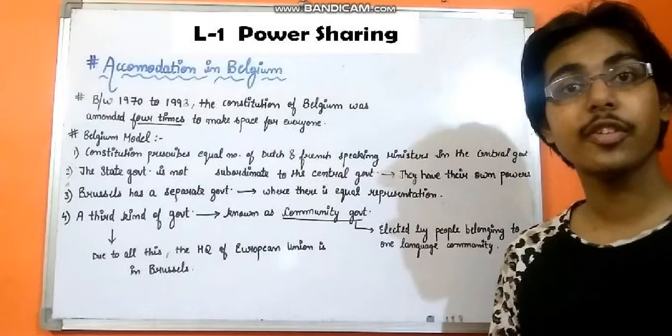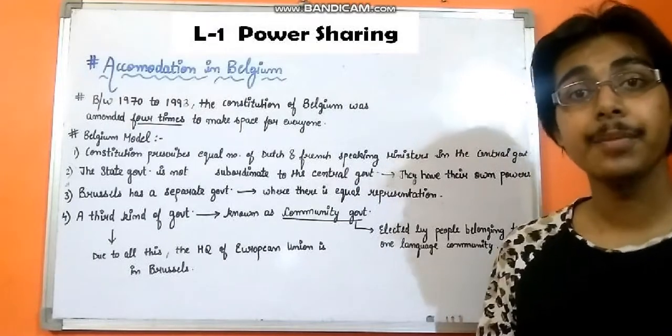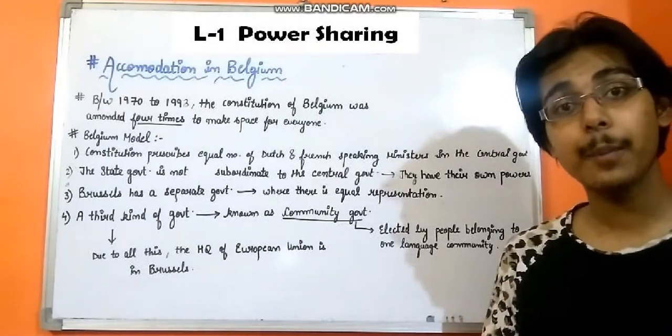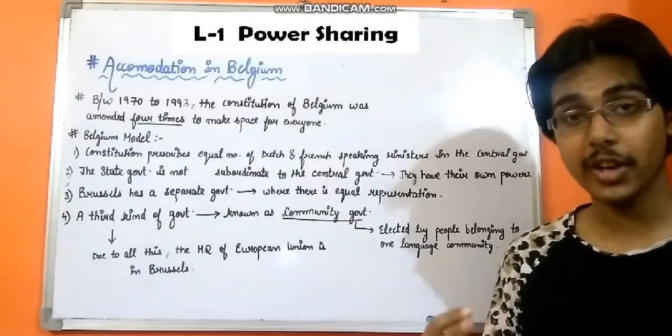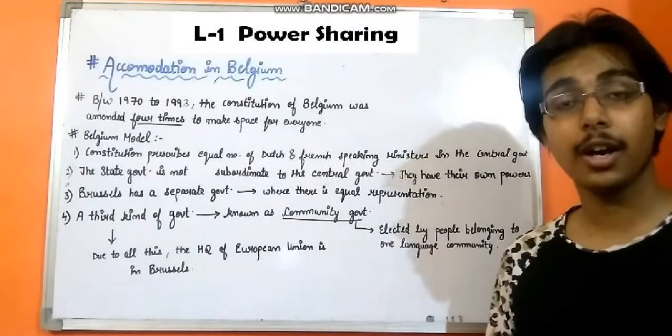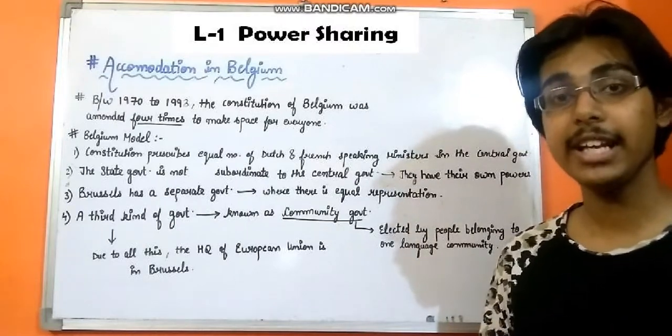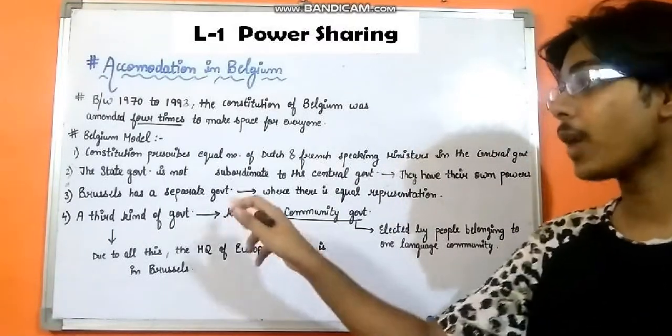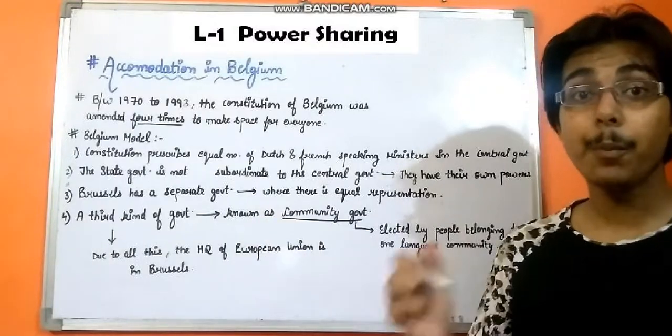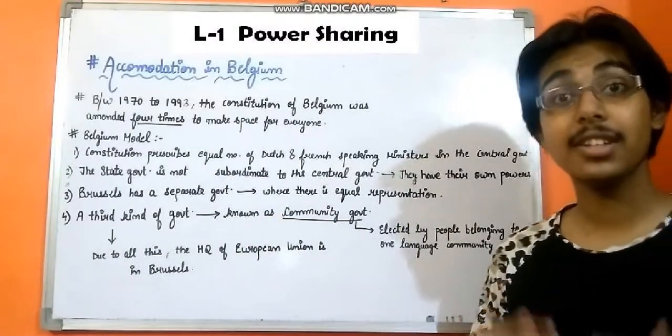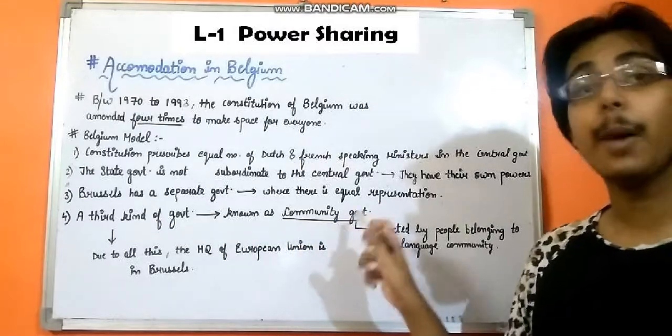This is because the Dutch community accepted to give equal representation to the French community in the central government. So the French community in return agreed to give the Dutch community equal representation in the Brussels government.